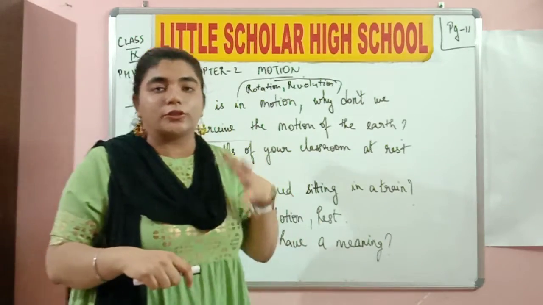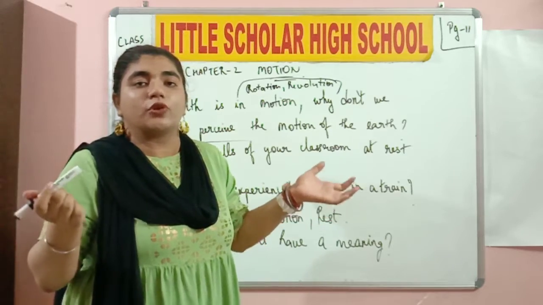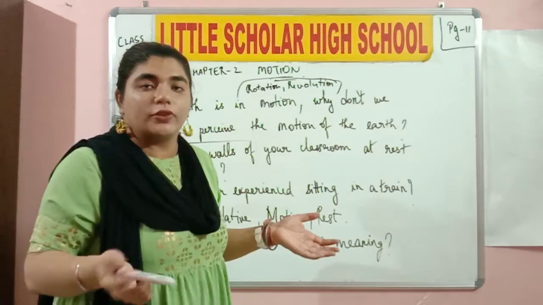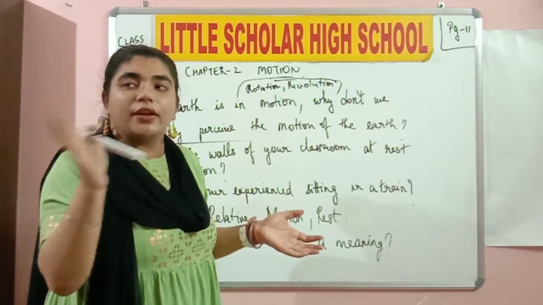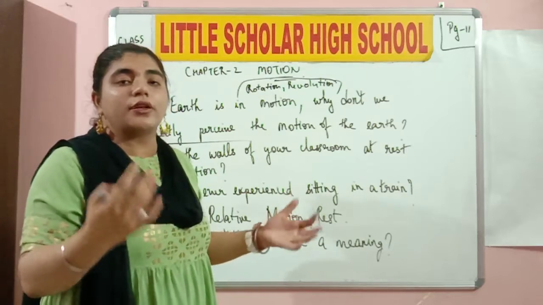Motion means when the object is moving. Rest means when the object is not moving. There is no velocity. The velocity of an object at rest is going to be zero. Relative is with respect to the observer, pertaining to the observer, depending upon the perception of the observer. These are all meanings of relative.